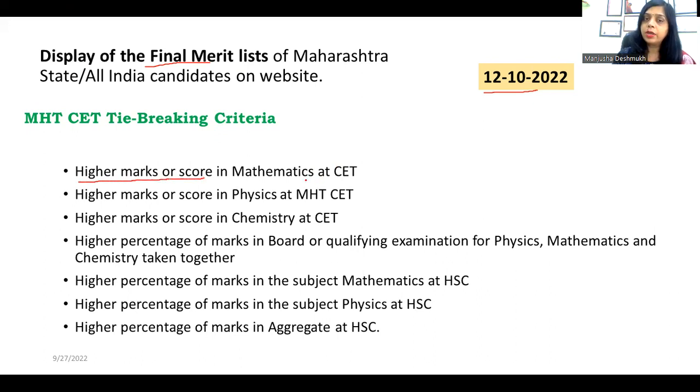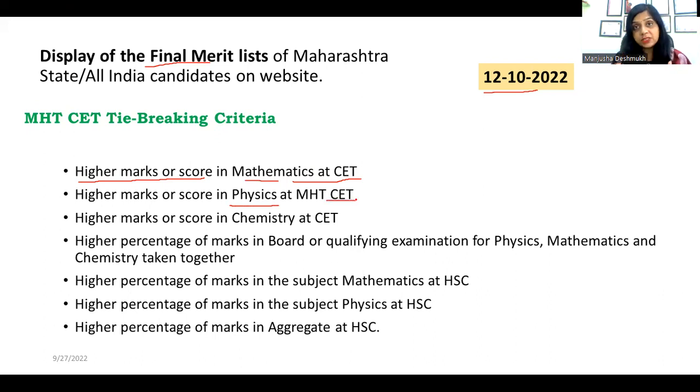If multiple students get the same score, the first tie-breaking criterion is that it will check for higher marks in CET in maths. So if two students have equal marks in CET, but one has higher marks in mathematics, then he will get a higher rank than the other person. If the maths marks are also the same for both students, then it will check the physics marks in CET.